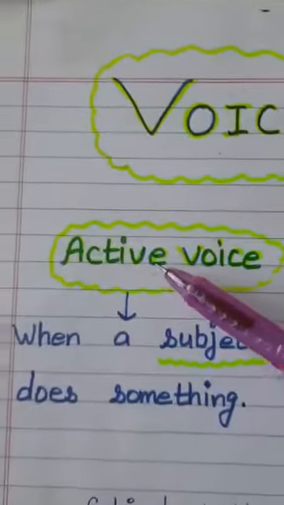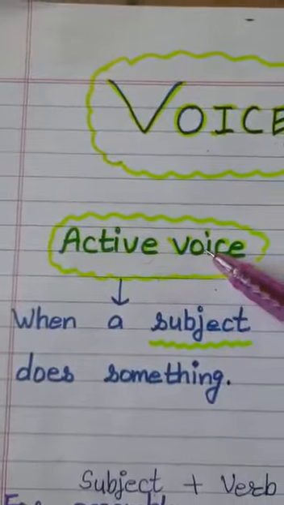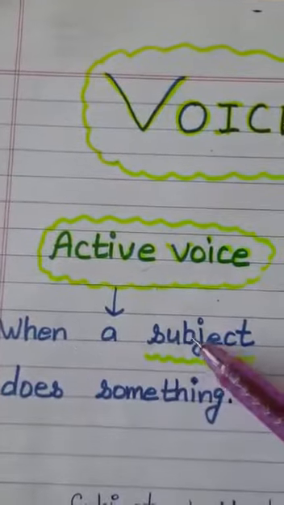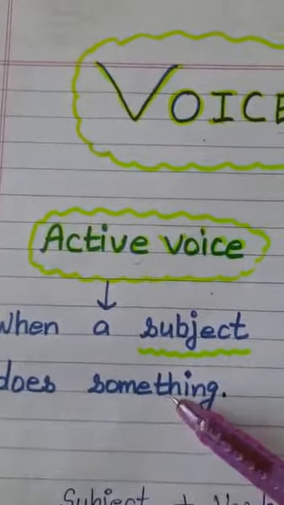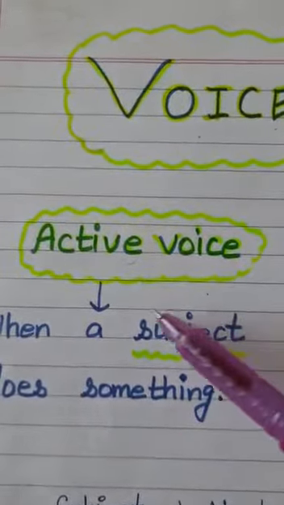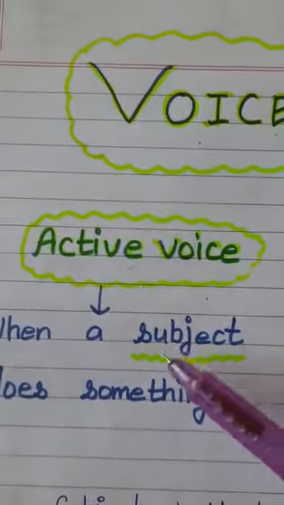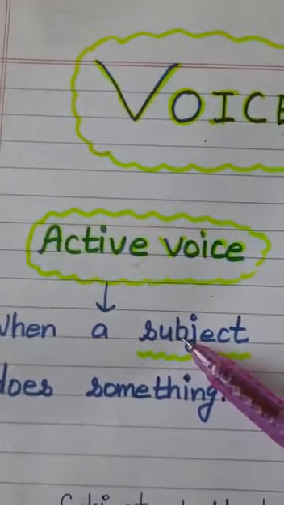First, let us see active voice. In active voice, when a subject does something, it means the subject is at the dominant place. जो काम subject करता है.